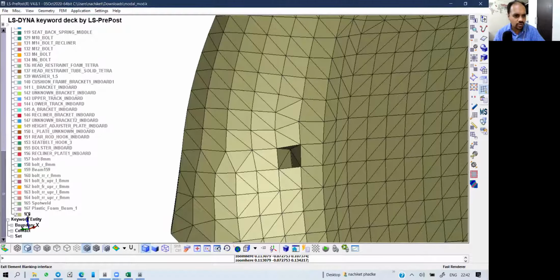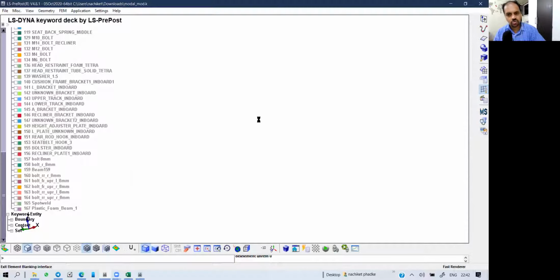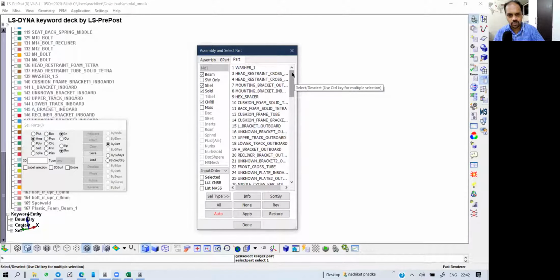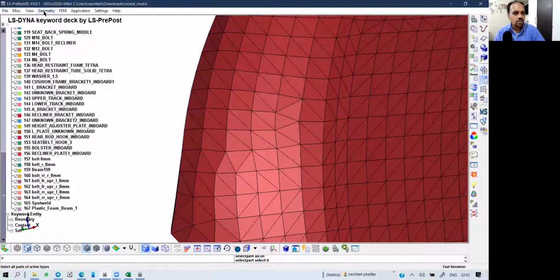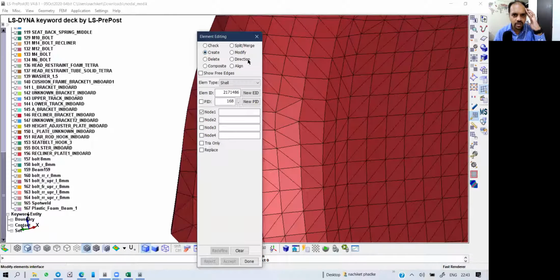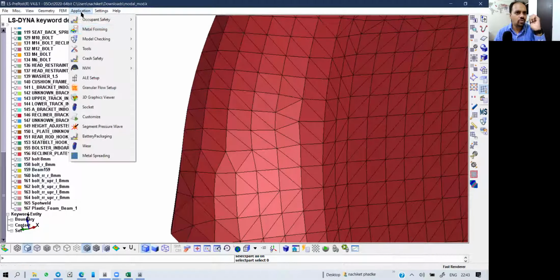Okay, and we'll go for function F2, FEM element tools. Element. I think it is element in this menu itself. No. Okay, so it is going to be FEM, element and mesh, element generation. I think it will be here. Solid surface. Shell by solid surface.